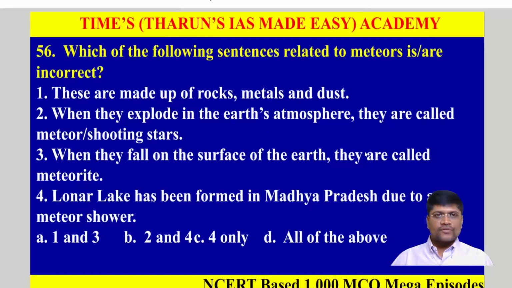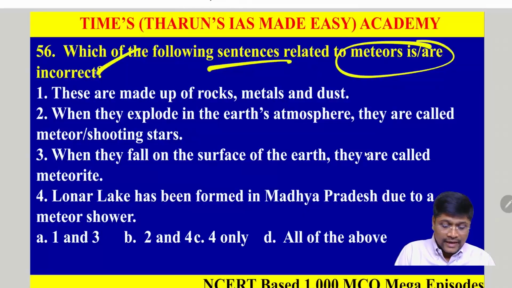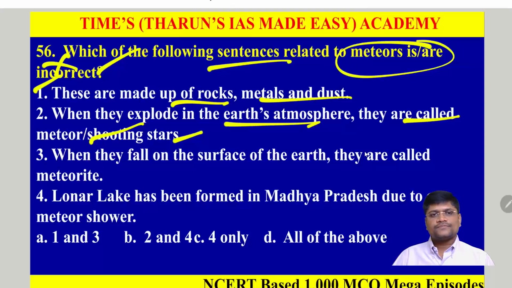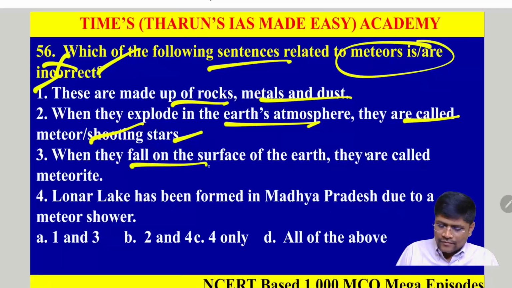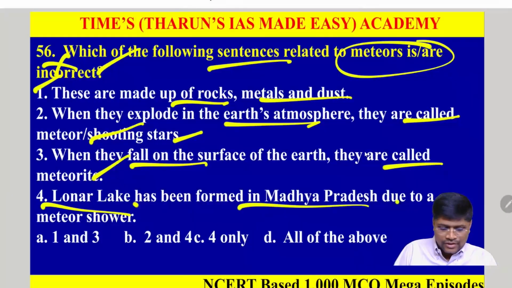Then comes question number 56. Which of the following sentences related to meteors is incorrect? We must be very careful about the incorrect or correct statements. The first statement is: these are made up of rocks, metals and dust particles. Very right. When they burn in the Earth's atmosphere, they are called shooting stars or meteors. Very correct. When they fall on the surface of the Earth, they are called meteorites. Then, one example is that Lonar Lake was formed in Maharashtra due to a meteor shower. So let's see the explanation.